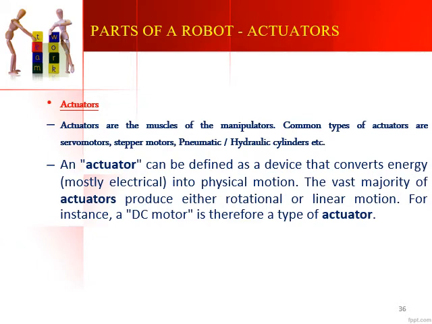An actuator is a device which converts energy, which is mostly electrical in form, into physical motion. So that is the function of an actuator. It converts one form of energy into physical motion, and that motion is provided to the parts of the robots, and that is how we make the different parts of the robots move. So that is basically what an actuator is. An actuator is a muscle which will make the robots move. So these are the different parts of the robots that we have seen till now.